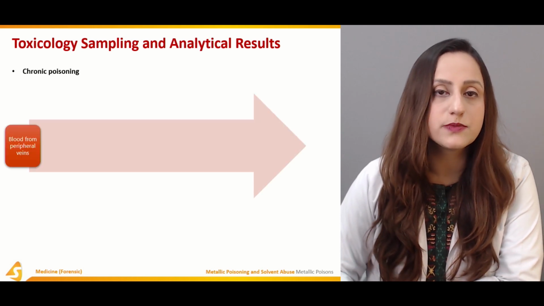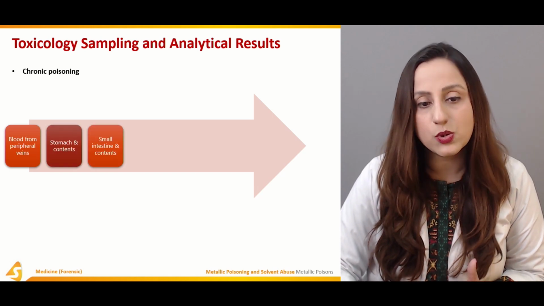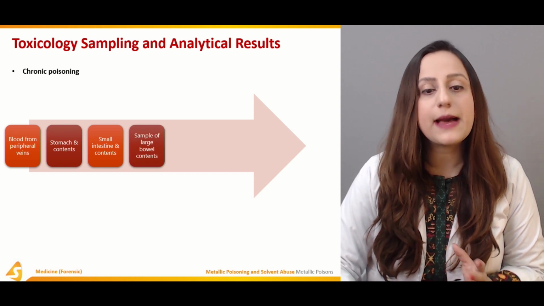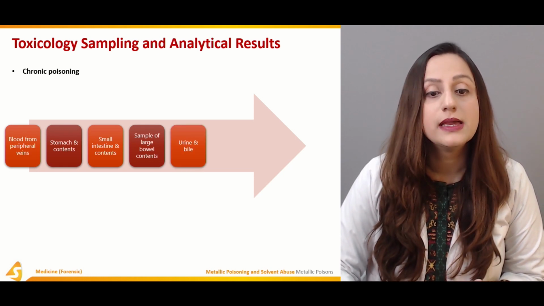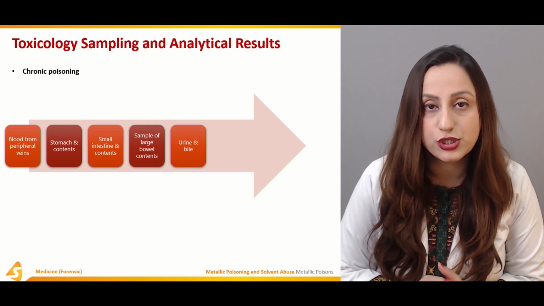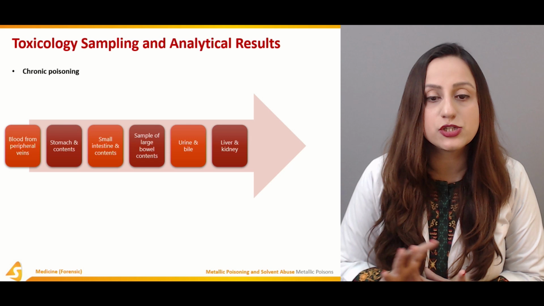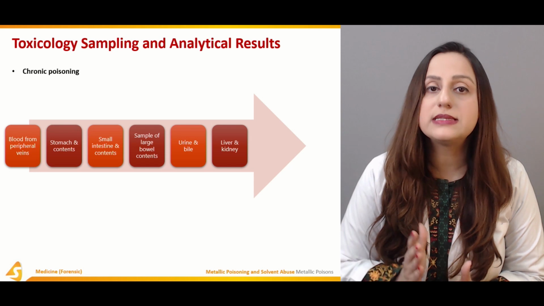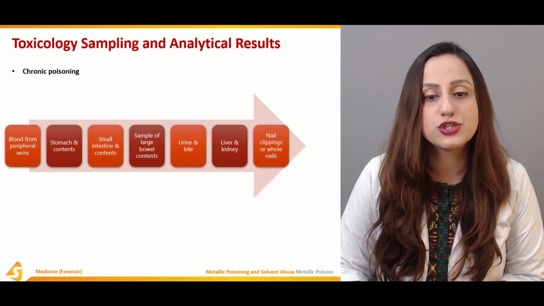So chronic poisoning is basically categorized by the blood from the peripheral veins, and then the stomach and its contents, and the small intestine and its contents are also highlighted over here. Samples of the large bowel contents are also taken and sent to the histopathologist. The urine and the bile are also sent to the chemical pathologist for further assays, and the final toxicological results are shown on the autopsy report as well. Then we'll send the histological samples of the liver and the kidney to the histopathologist for further assays.